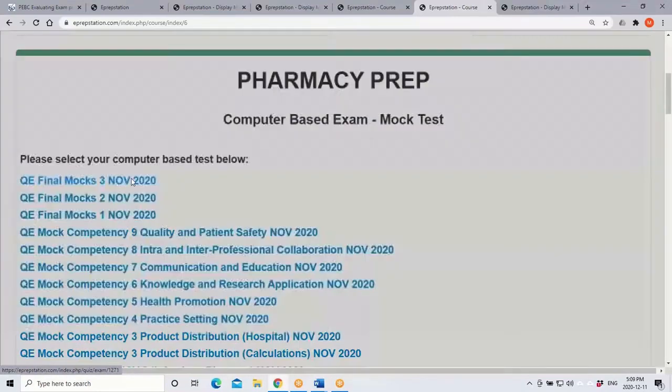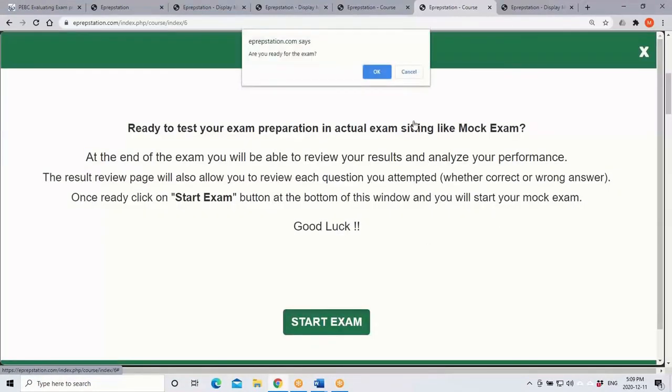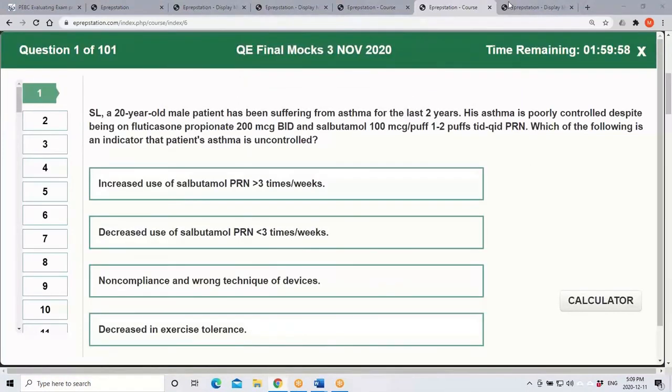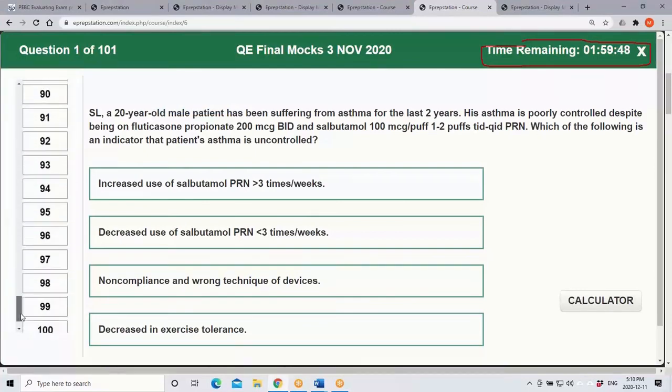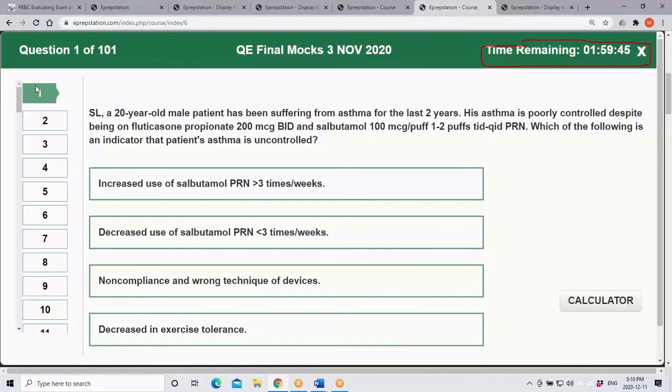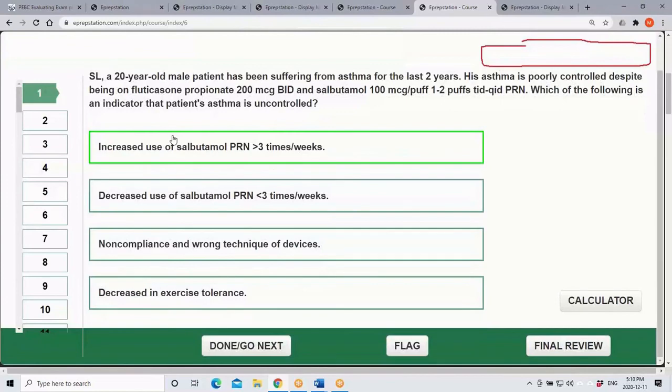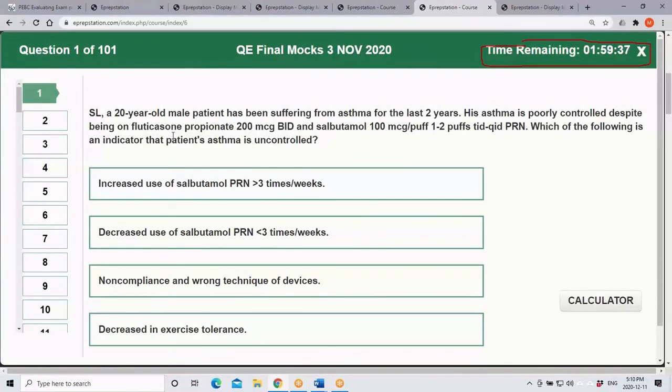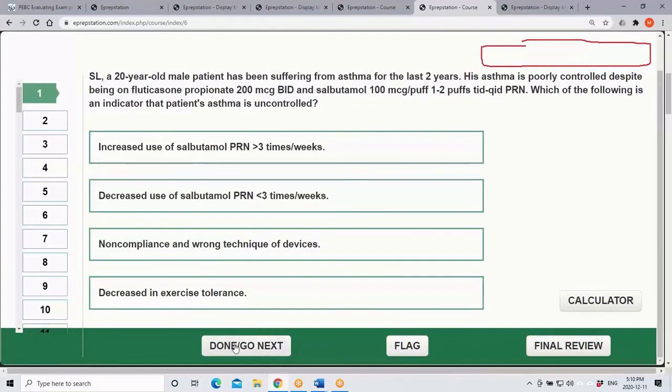For example, click on one test and your time begins for this computer-based test. Here you have a timer, so you have 2 hours and 100 questions. Computer-based testing gives you the option to move within these 100 questions, from 1 to 100. Within this time, you have to be very fast and have good time management skills. You have to learn how quickly you pick your answers and find your best answer, and then go on to the next question.